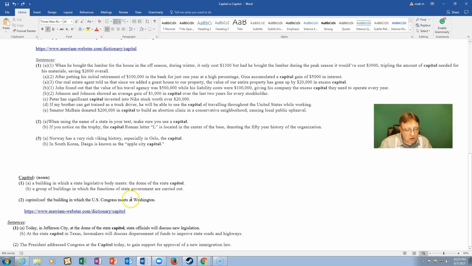Number 2. Now this is very specific, different than the normal type of spelling. If you use a capital letter for Capitol with an O, that has a very specific meaning. It says the building in which the U.S. Congress meets in Washington.